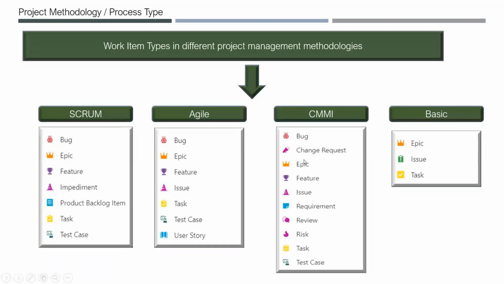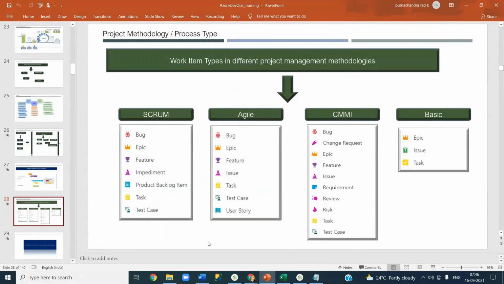Okay, and the rest of everything you see is review, risk, etc. You see epic, feature, requirement, but additional things like review. And if you take the basic one, there is no methodology here, but you need to maintain your work items. That's why it is a simple thing: epic, issue, task. That's it. So these are the number of work item types that you have across all different methodologies. Here you call it a template. We are using Scrum. This is just for your quick reference, for anytime you want to look it up. Okay, now let's get back to our work.